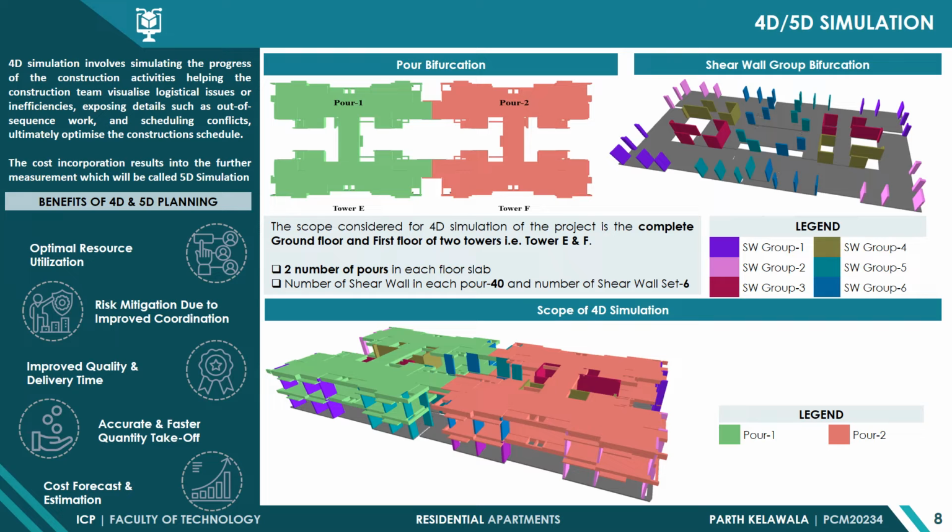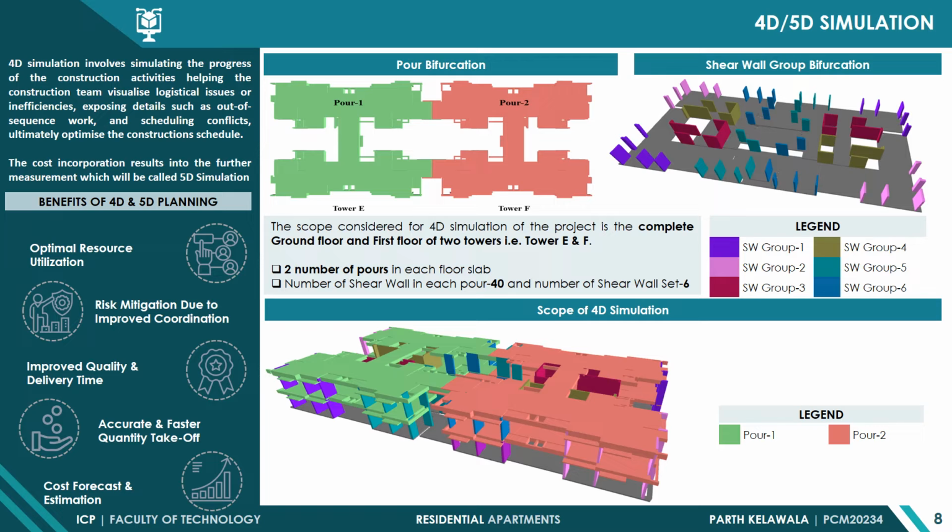Here I mentioned some benefits of 4D and 5D planning: optimal resource utilization, risk mitigation due to improved coordination, improved quality and delivery time, accurate and faster quantity takeoff, cost forecast and estimation.